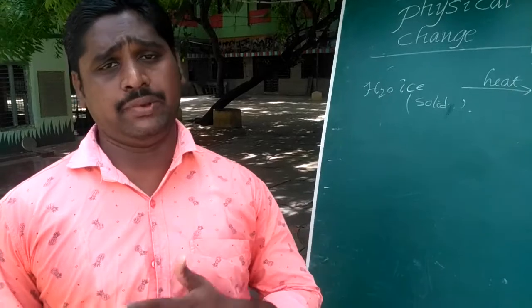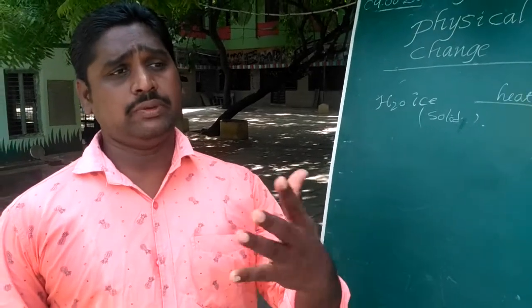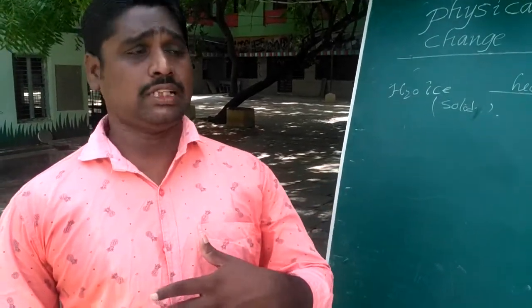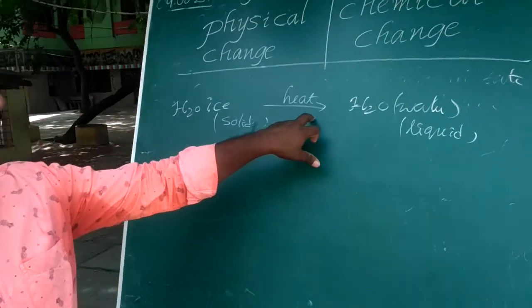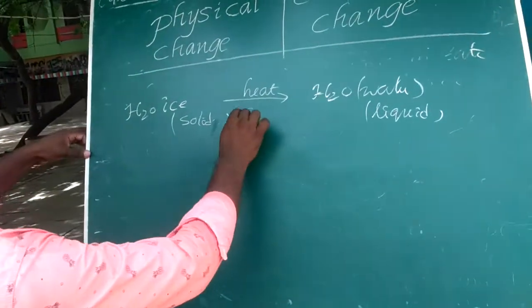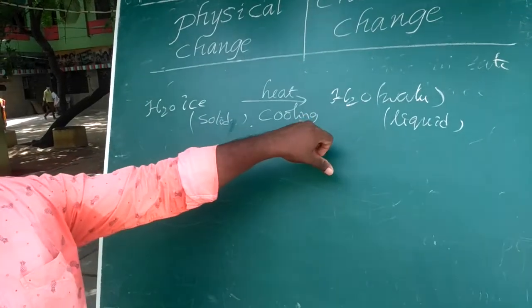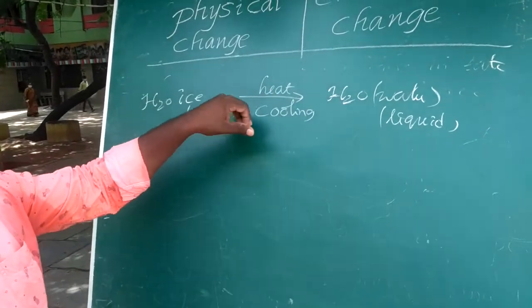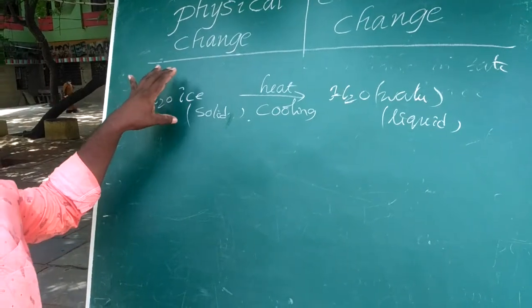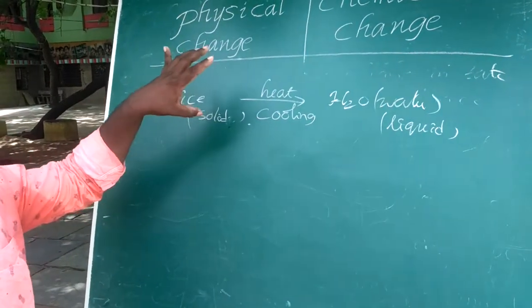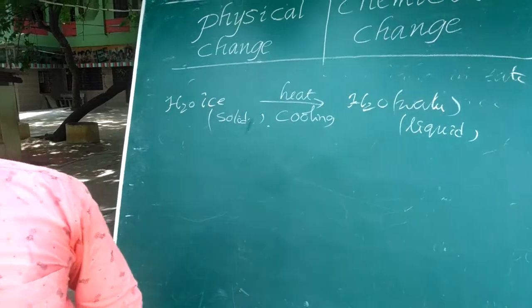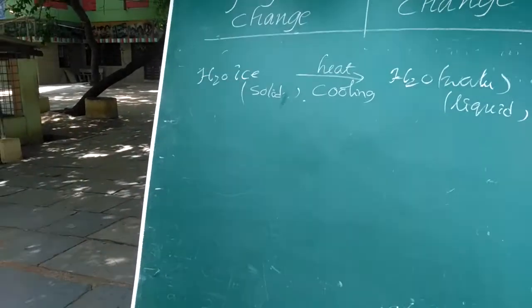Physical changes are temporary. If we apply reversible conditions, we'll get the original substance. Here, what is the reversible condition? It is a cooling process. When the water is cooled, it becomes solid ice. So physical change is reversible. Next, we have to understand chemical changes.